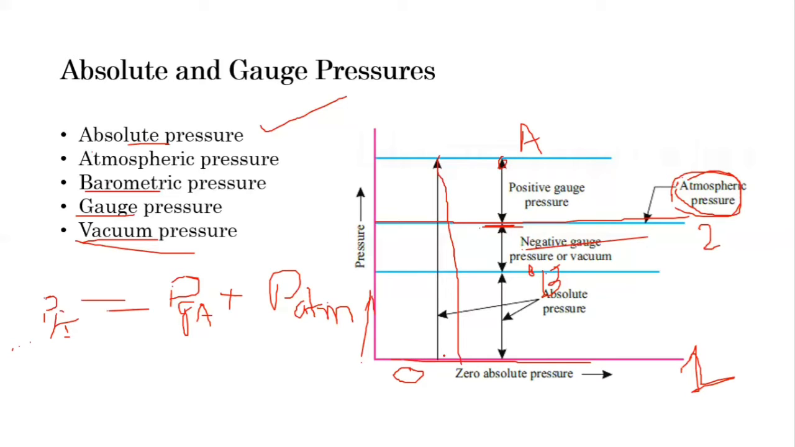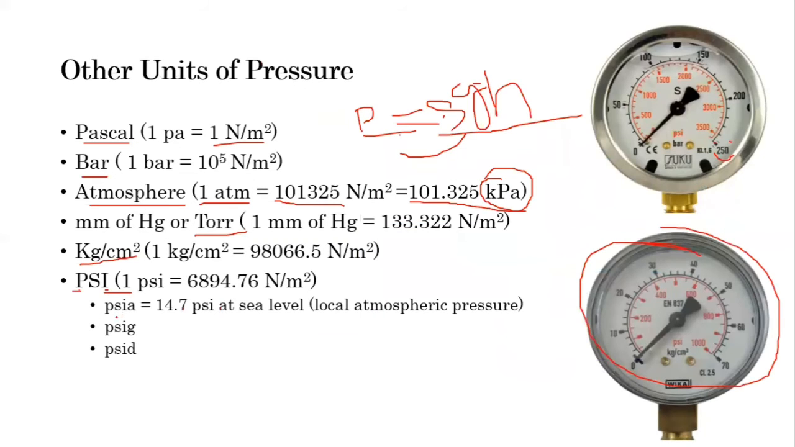After that, what we missed in the previous slide is PSI, or the types of PSI. One PSI is equal to 6894.76 Pascal, or Newton per meter square. Sorry, a bar is 10⁵ Pascal. Here PSIA, pound per square inch absolute, is equal to 14.7. This is the atmospheric pressure in terms of PSI, which is 101.325 kilopascal. In kilopascal it is 101.325, but in PSI it is 14.7 PSI at sea level.